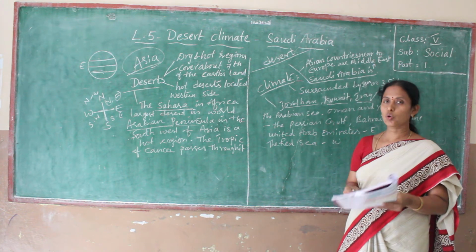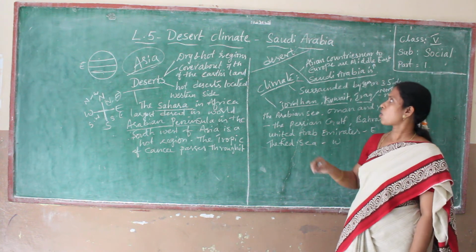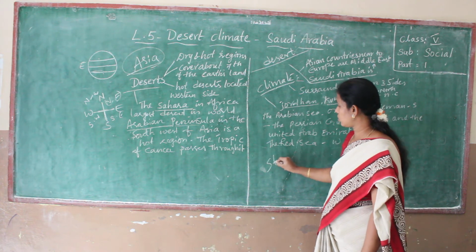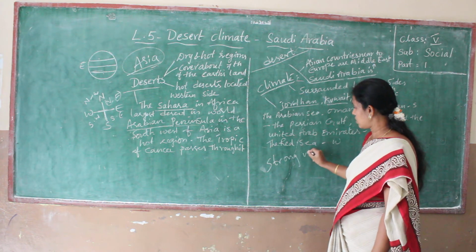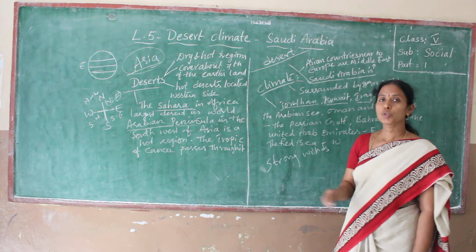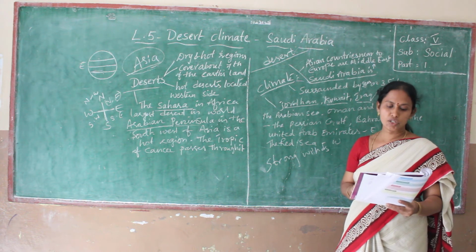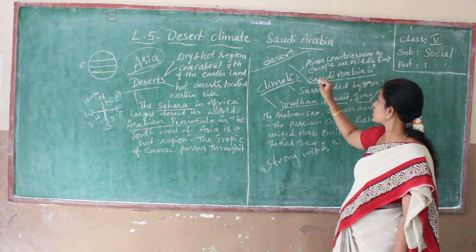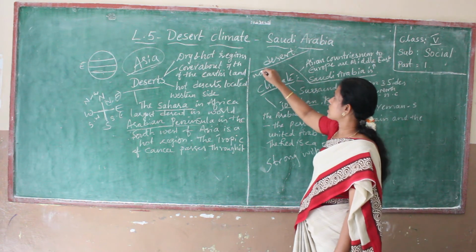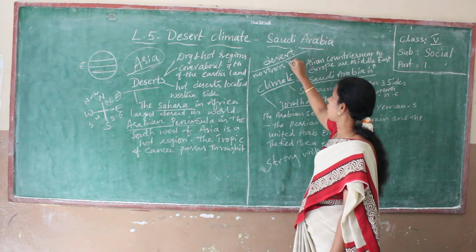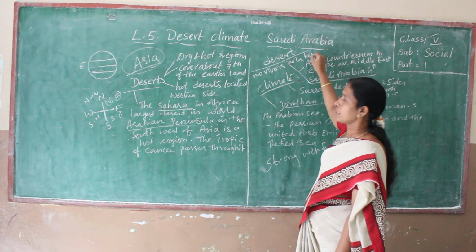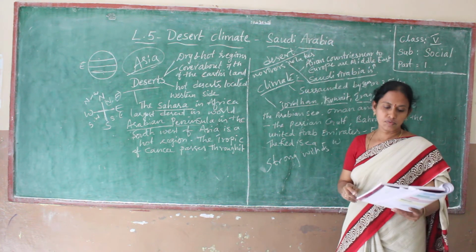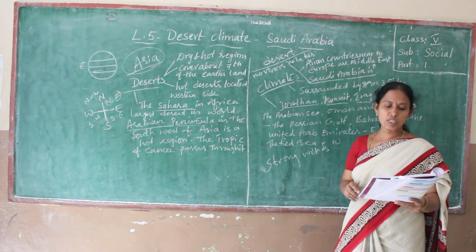Strong winds blow throughout the year. Here strong winds, you know winds. Strong winds blow throughout the year in this region. There are no rivers and lakes. Here in this Saudi Arabia, no rivers and no lakes. Only dry area. Throughout the year, strong winds blow here.